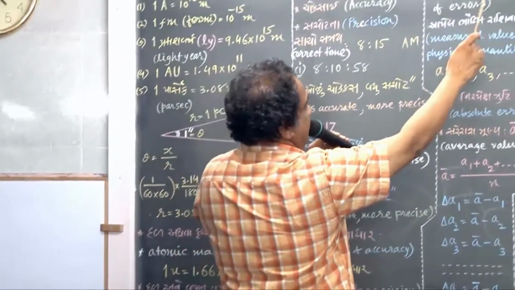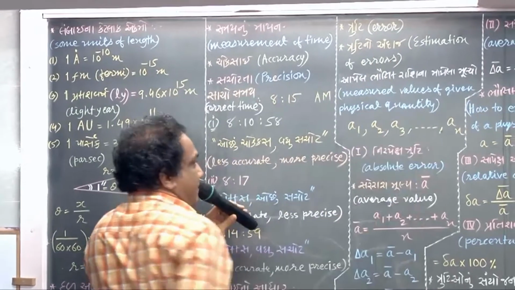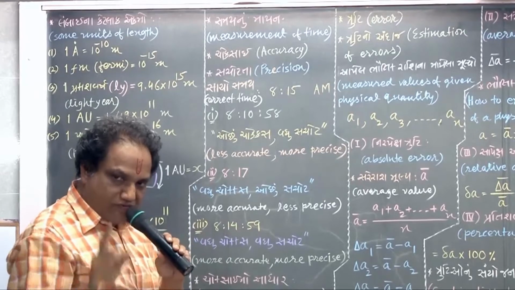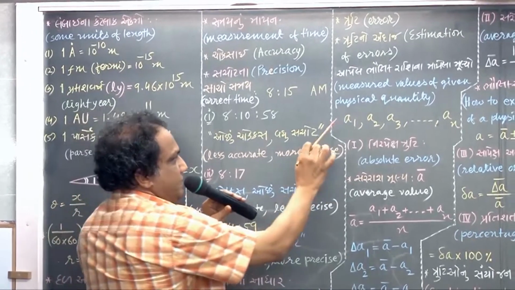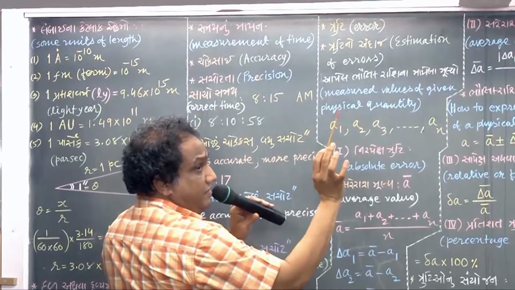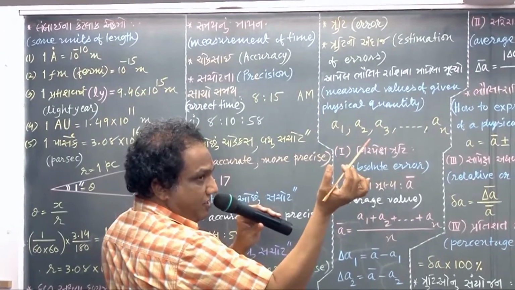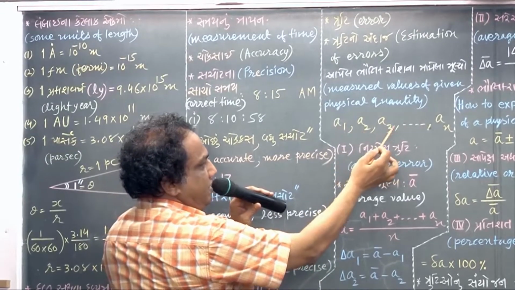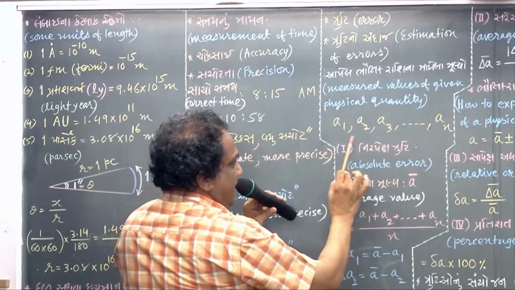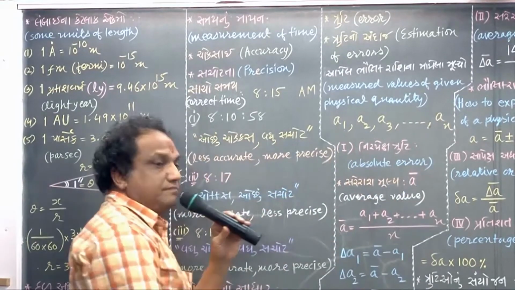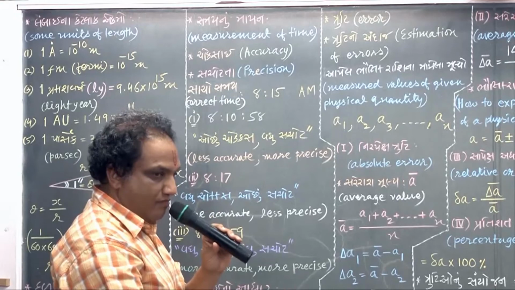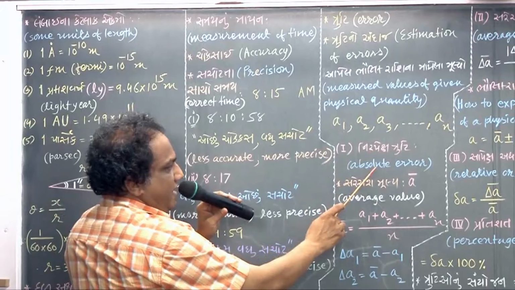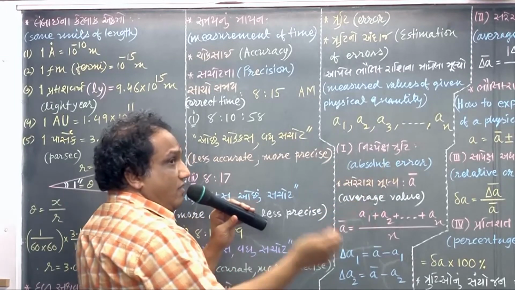Fine. Let us estimate error. How would you estimate error? Suppose, while measuring a given physical quantity, you have taken so many readings: A1, A2, A3, dash, dash, dash, AN. So I have n number of observations, n number of measured values. First of all, you should find out absolute error. How would you find out absolute error?